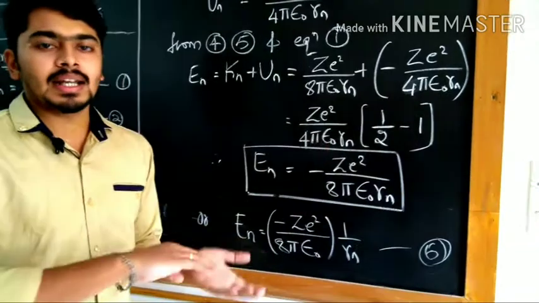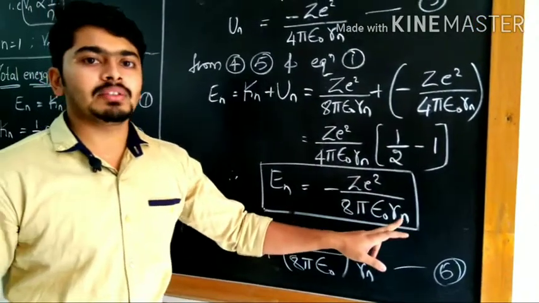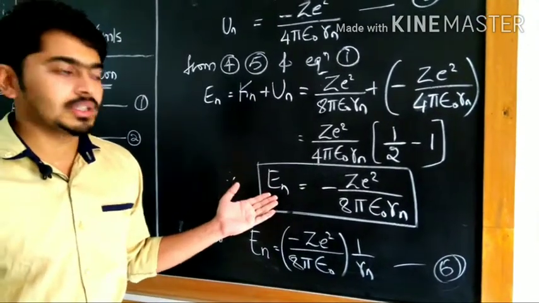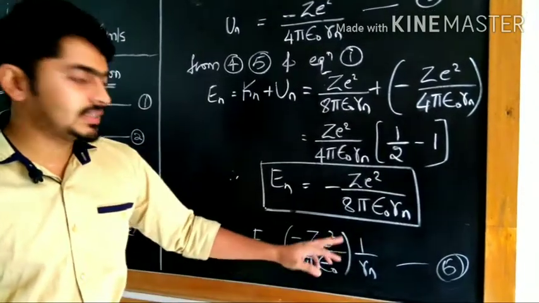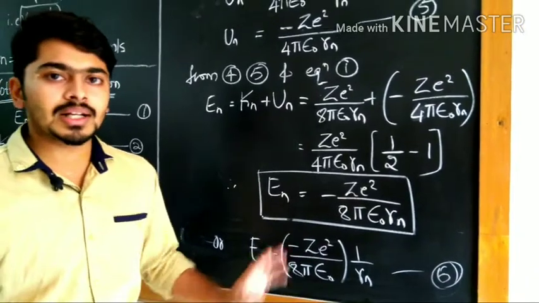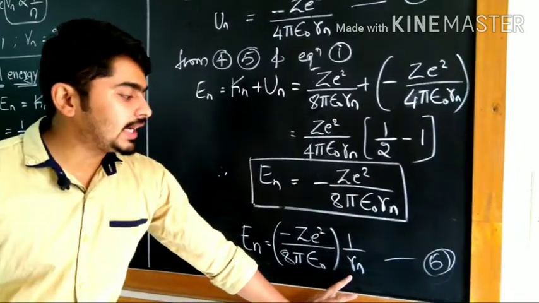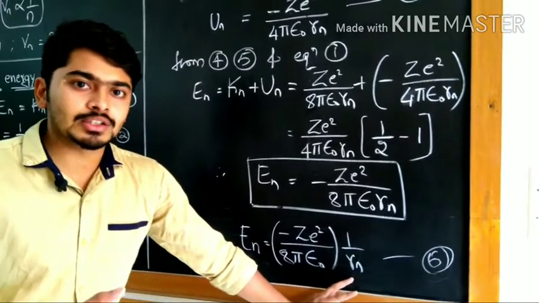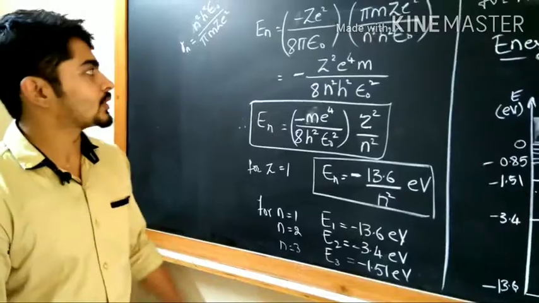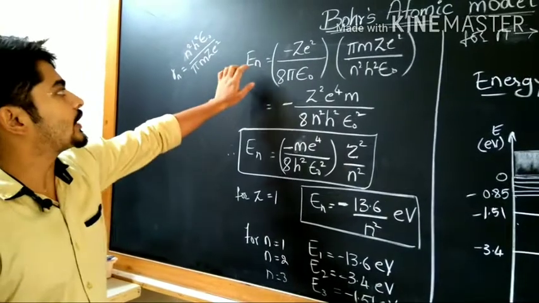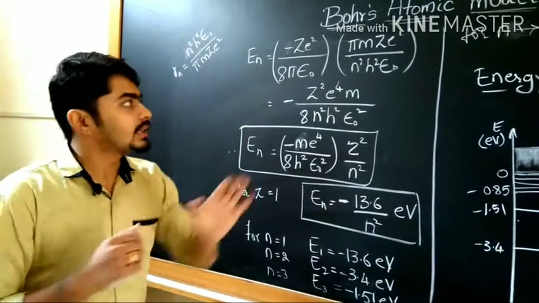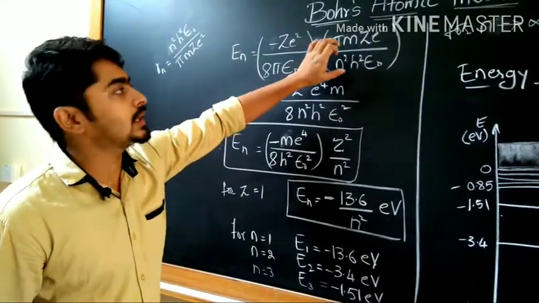This equation can be explained further by substituting the value of Rn, because if you know the Rn, then only you can explain the En. These parameters are constant here. Z is constant, e is constant, pi, epsilon, all are constant. The variable factor is Rn, and we know the equation for Rn also. So I am going to simplify it by substituting the Rn. We have written the equation of energy as minus Z square e square divided by 8 pi epsilon naught into 1 by Rn. Now I have substituted the value of Rn.